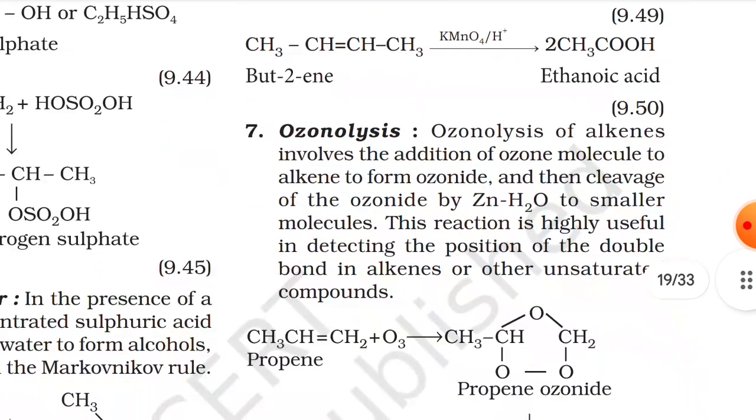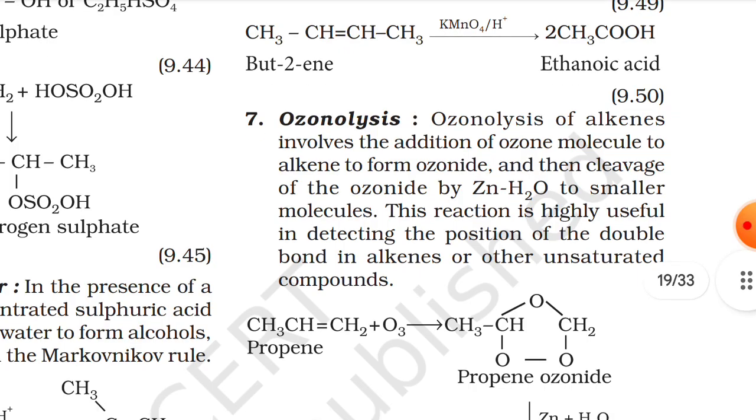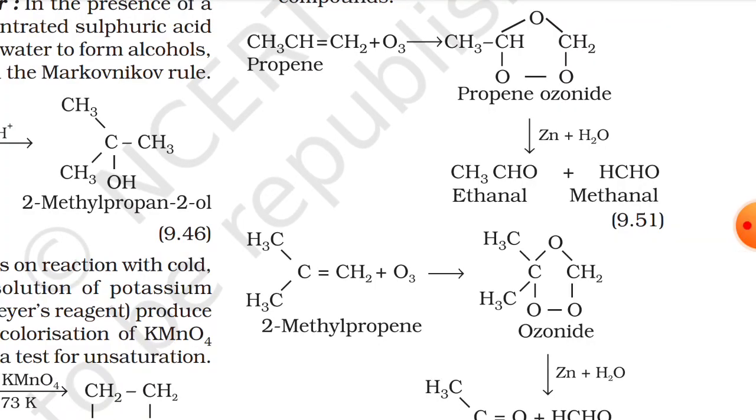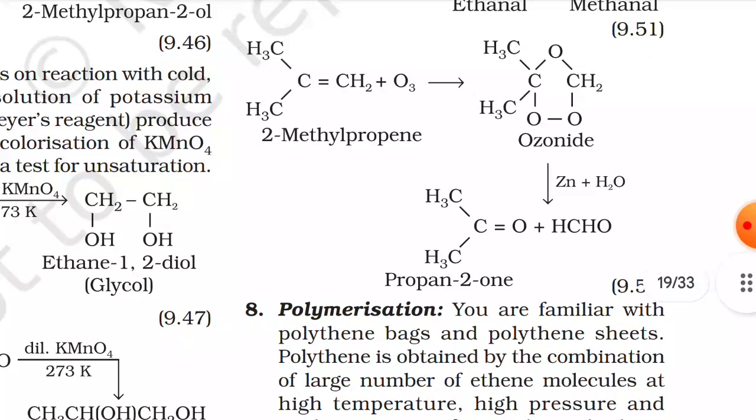Then now the 7th is ozonolysis. Ozonolysis of alkenes involves the addition of ozone molecule to the alkene to form ozonide, and then cleavage of the ozonide by Zn/H2O to smaller molecules. This reaction is highly useful in detecting the position of the double bond in alkenes or other unsaturated compounds. Here you can refer to these reactions and this one.